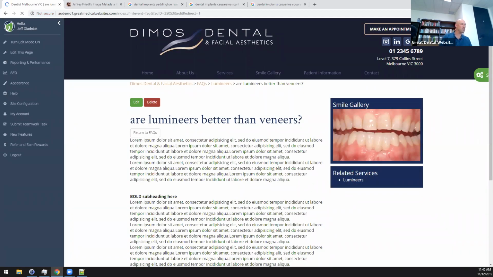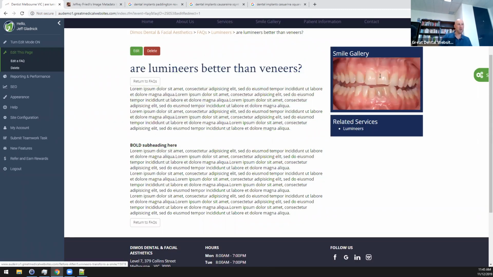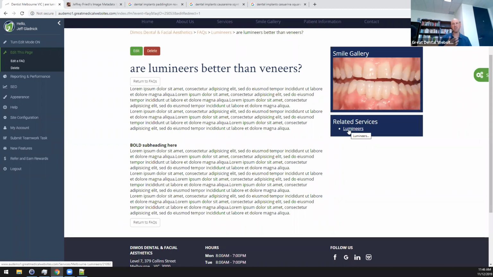So if we land on this FAQ page, well, hey, we've got an example of a before and after, and we know what the related service is about. And that's one of the big mistakes that I typically see in dental websites, is they'll silo all the content. So they'll have great before and after cases, they'll have great FAQs, but they're totally unconnected. And you have to go on this weird scavenger hunt through the website in order to find all the information that, as a patient, might help you make a decision to go have this procedure done. But we don't want to do that. We want to make it very easy for you to find all the related content.